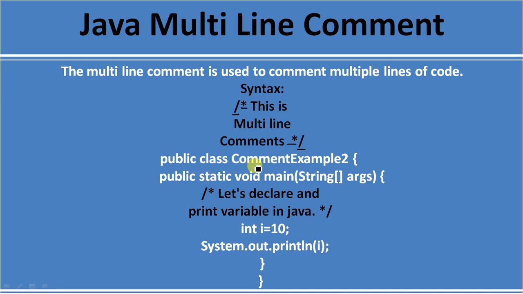We create a class CommentExample2, public static void main method, and here we are declaring some comments. So this part of the Java program will not be executed by the compiler. The rest of the code will be executed by the compiler. Let me show you.